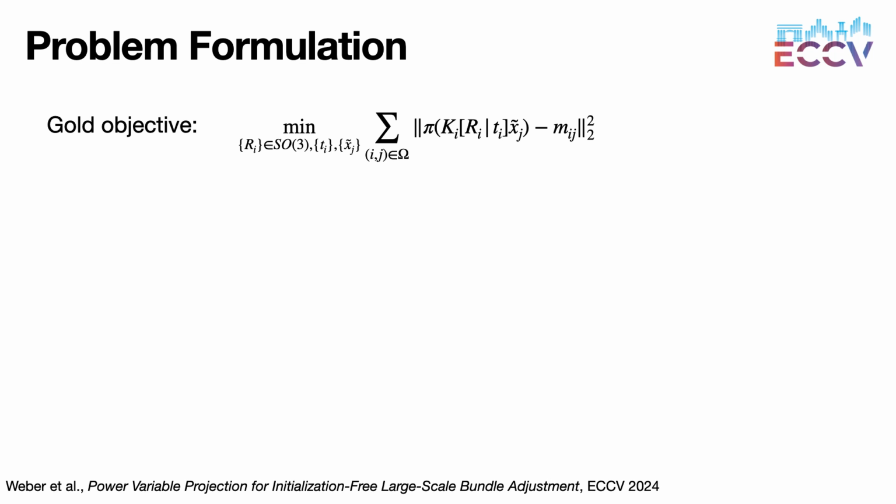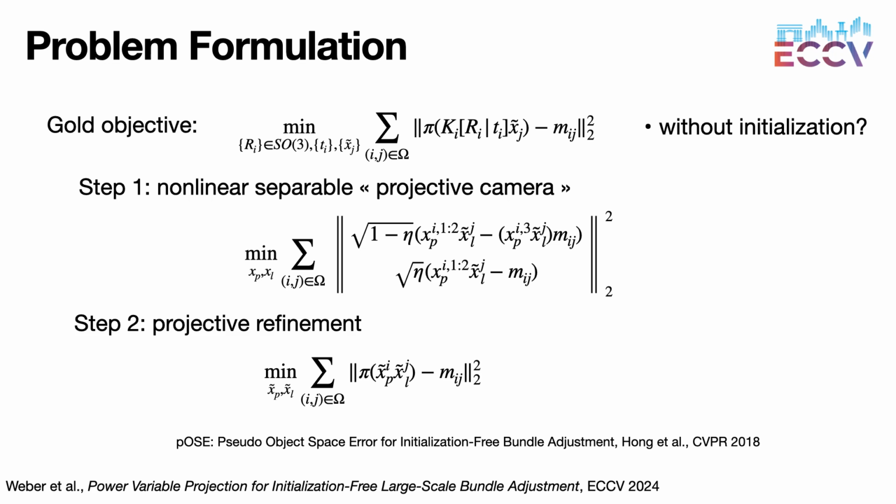Let's formalize our problem. The goal objective is to minimize the reprojection error over camera parameters and landmark positions. It is a classical problem with a good initialization. However, the case without initialization is very uncharted. It can have a huge impact for structure from motion or SLAM algorithm.